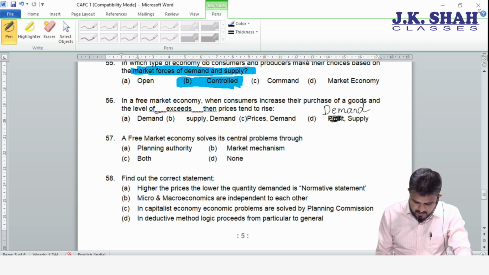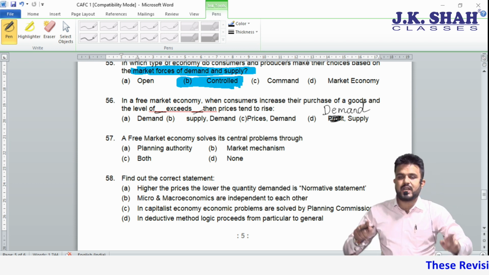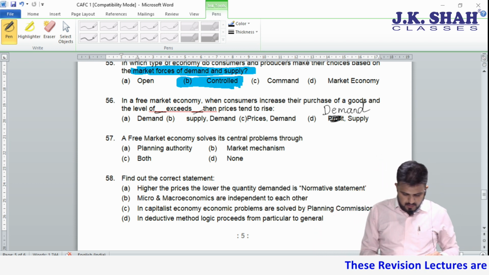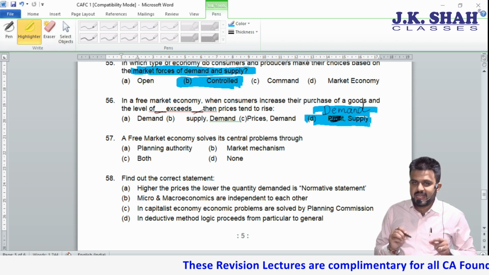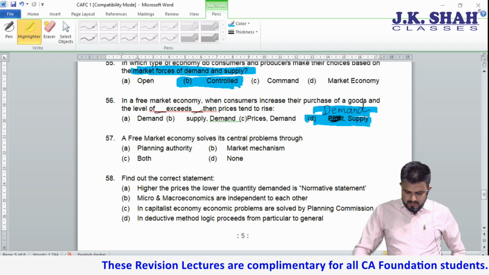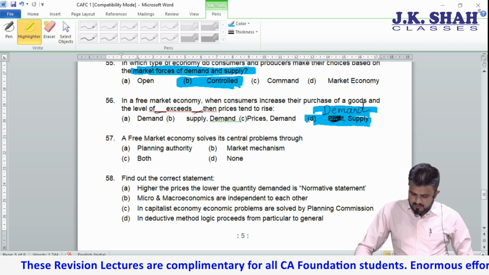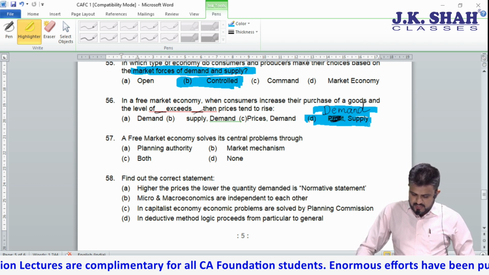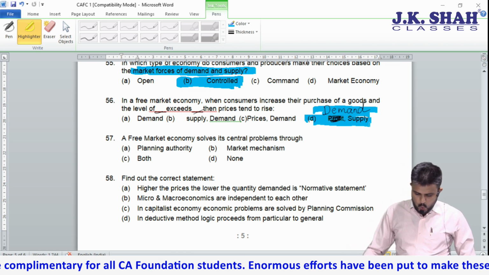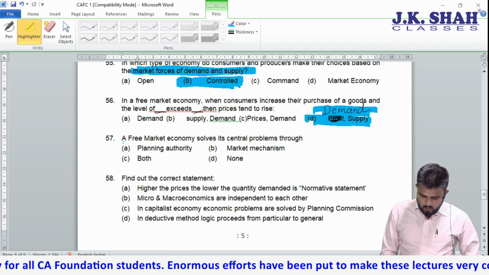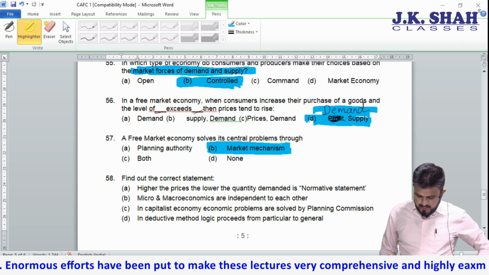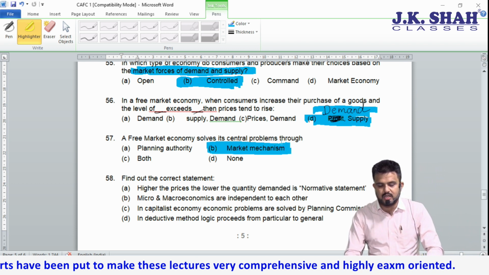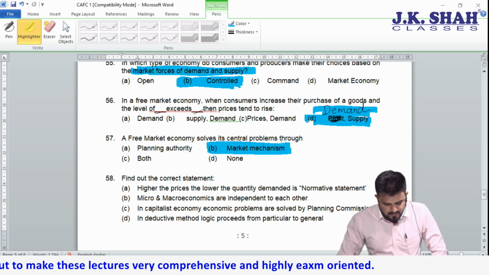So please remember, demand exceeds supply, then price tends to rise. So your correct answer is D. 57. A free market economy solves its central problem through. I have already told you the word they will use is market mechanism.